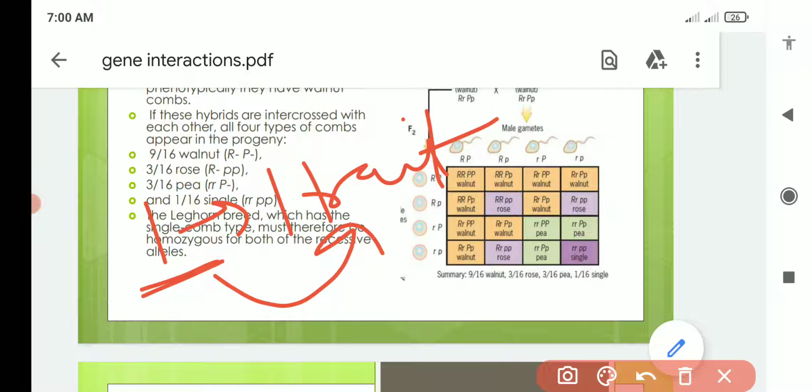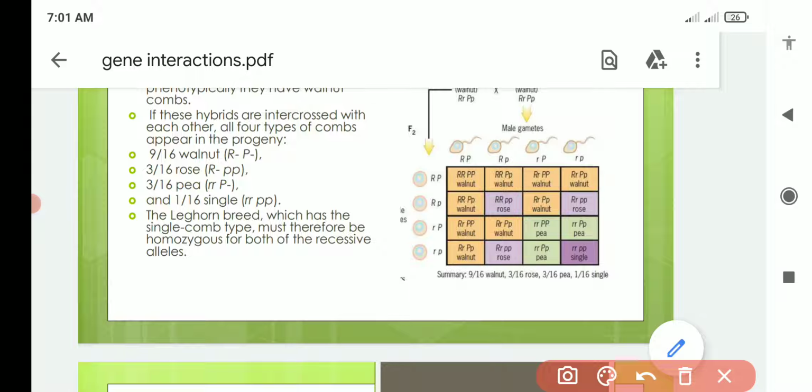Like here, two genes, the capital R gene and the P gene, together have produced one character. What is the character? That is comb shape. And different comb shapes have been produced by their interaction. So this is known as gene interaction. Here we will find the characteristic 9:3:3:1 ratio in the F2. So I hope this gene interaction is clear to all of you now.